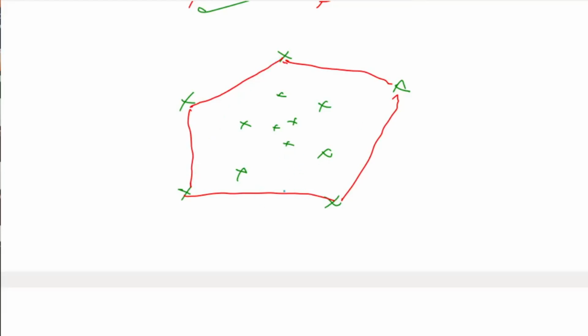Now we are left with these many points only. We'll do a similar thing for these, so we'll try to construct another layer. We'll do it like this.